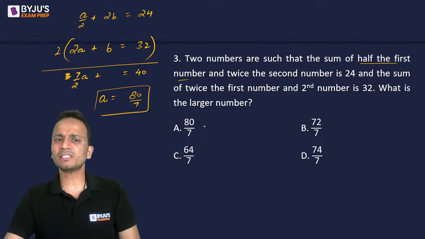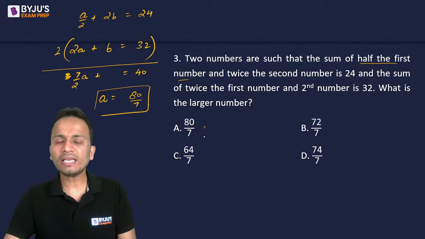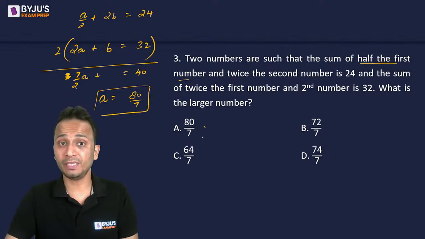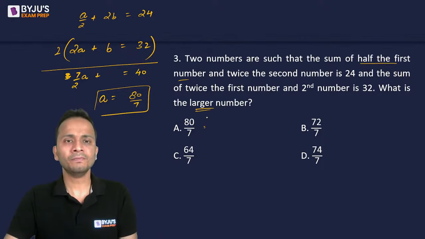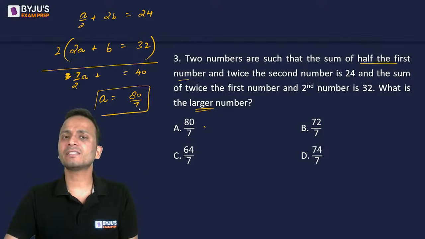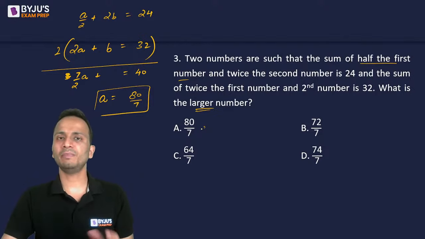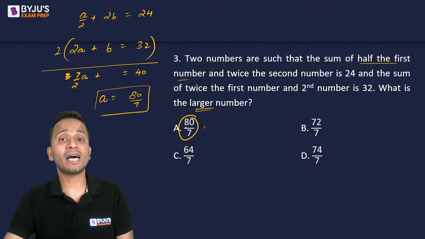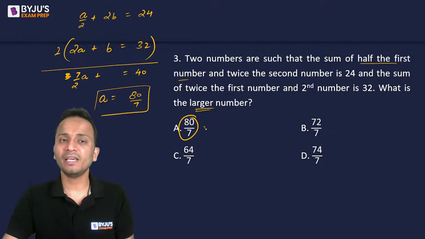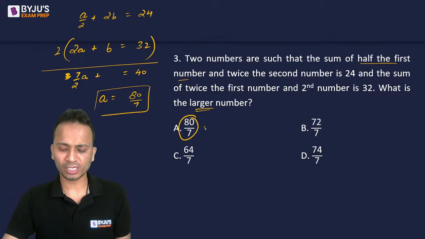Now 80 upon 7 is among the options. Now, do I need to find out the value of B, the other number? Let's check. Okay, now we have to find out the larger of the two numbers. If I'll say that A is the larger of two numbers, then answer will be 80 upon 7. Now, can B be larger than A? Look at the four options. Among the four options, option A is largest. Okay, option A is largest. So A ही larger हो सकता है, B उससे बड़ा नहीं हो सकता.